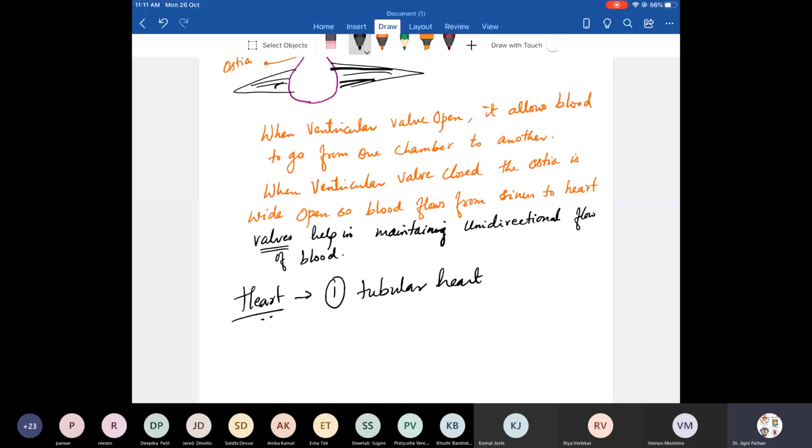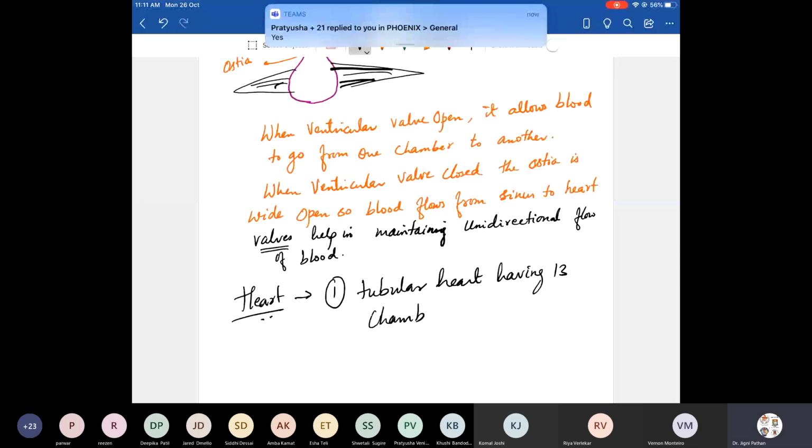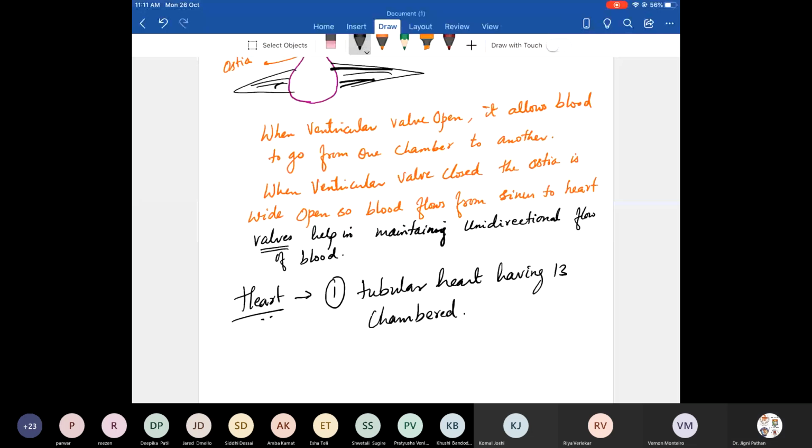Pratyusha, is it clear? Having how many chambers? 13 chambers. The circulatory system of the cockroach is an open circulatory system. What do you understand by open circulatory system?